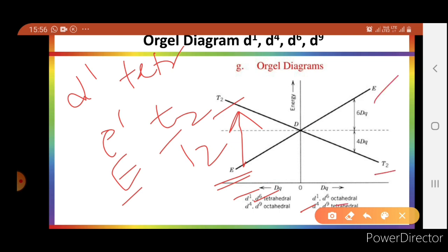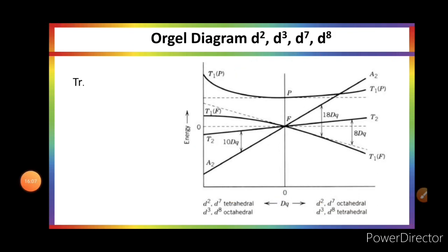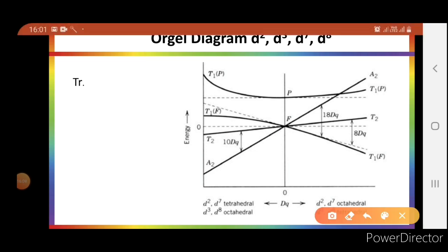This is d4 and d9 tetrahedral. One diagram you can represent the transition of d1, d4, d6, d9 octahedral as well as tetrahedral complexes using Orgel diagram.